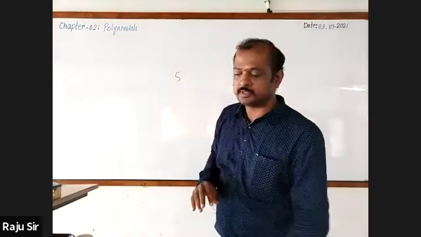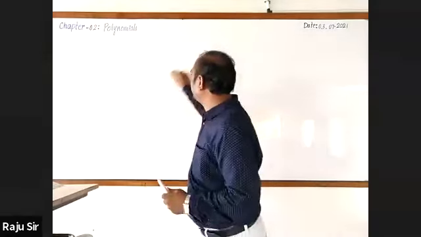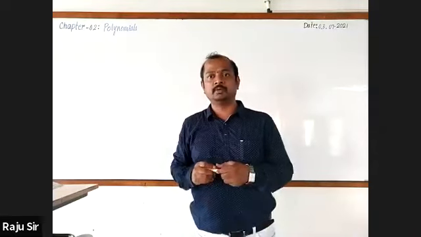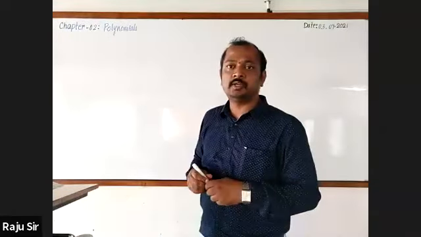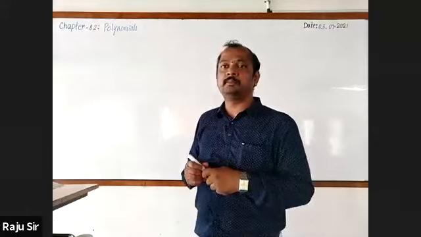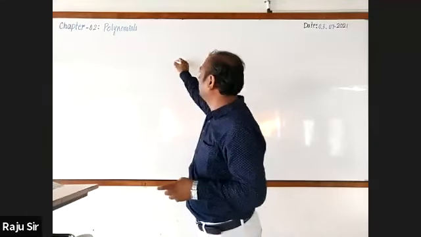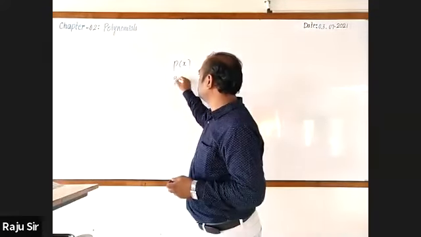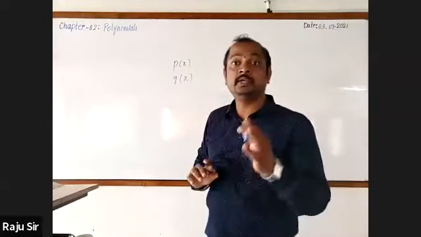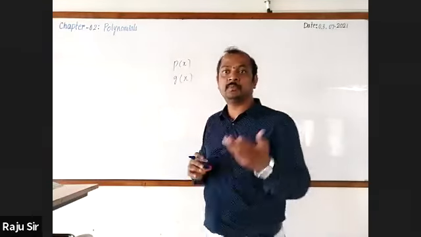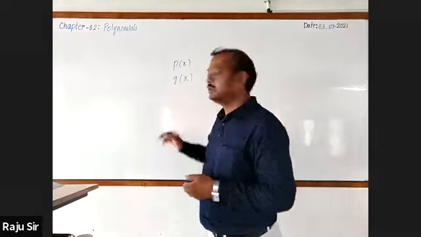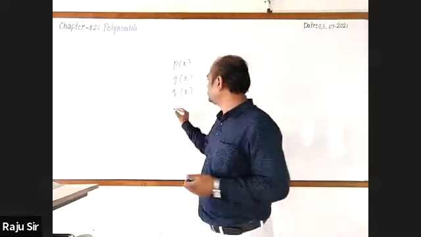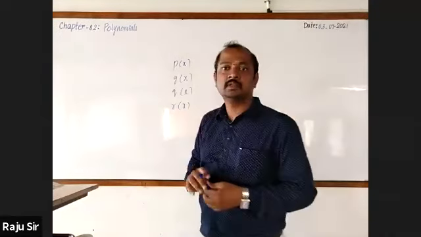Got it? Then after that, we come across dividing a polynomial by another polynomial. We also know that the terms involved while dividing a polynomial by another polynomial are: one is p of x, which is called the dividend; g of x, which is called the divisor; q of x, which is the quotient; and r of x, which is the remainder.